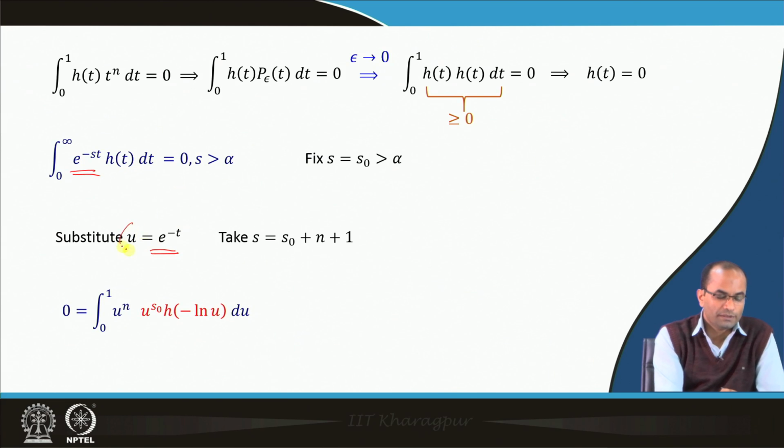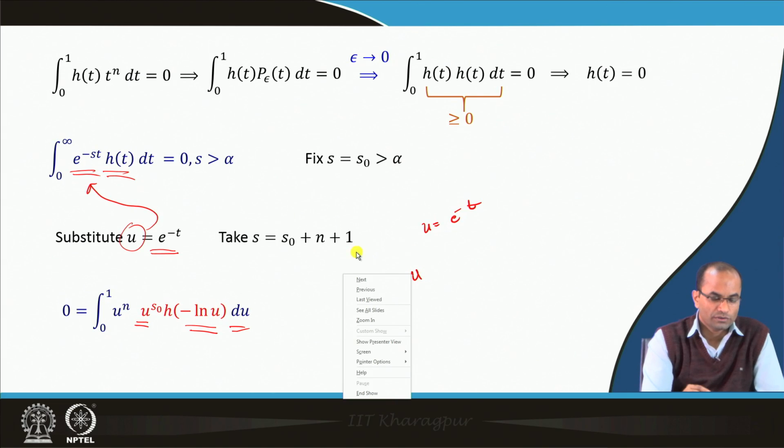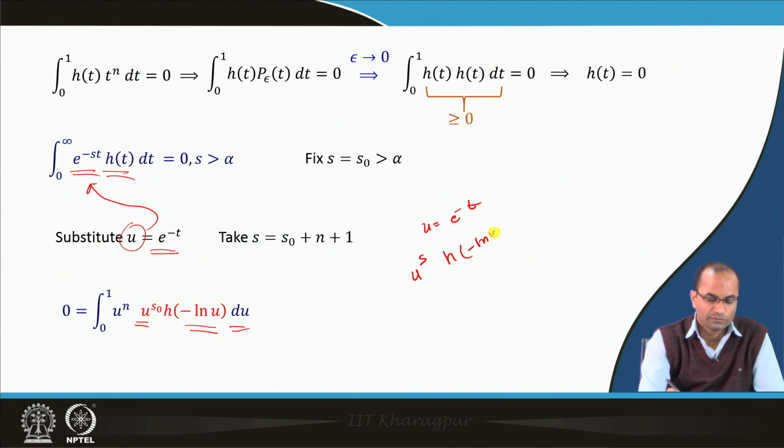This will be written in terms of u, then h of t is h of minus ln u, and then we have du, and there will be a factor u over u power s naught when we substitute. So, when we substitute e power minus t, this will be u power s, and then we have h of minus ln u in the integrand, and du.